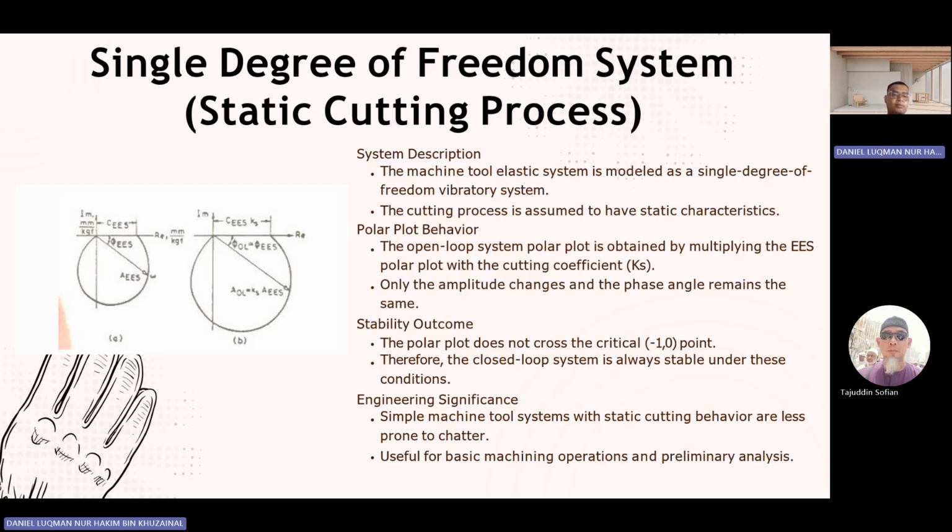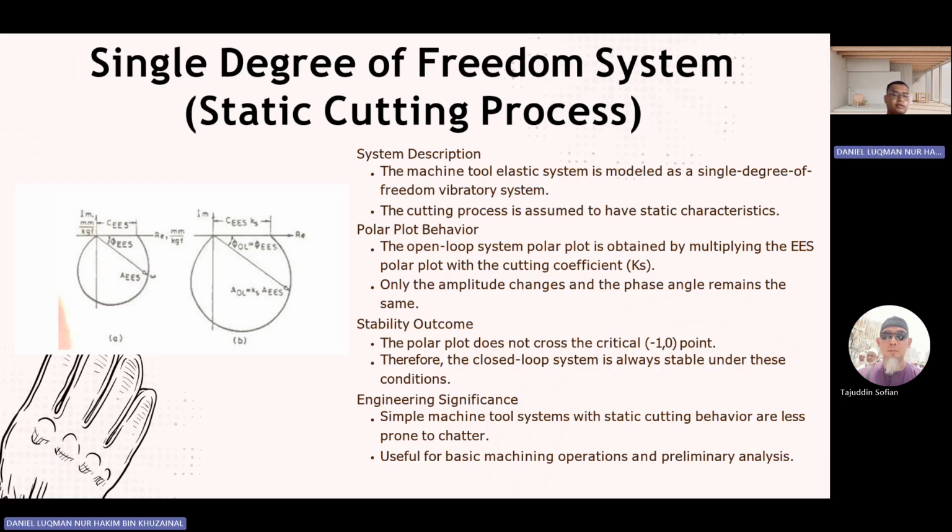The stability outcome: the polar plot does not cross the critical -1, 0 point. Therefore, the closed loop system is always stable under this condition. It shows that if the polar plot crosses -1, 0, there is more vibration in the system and more chatter vibration happens.